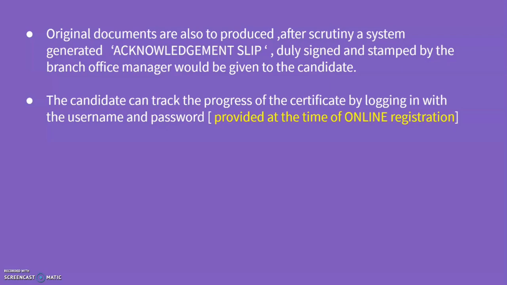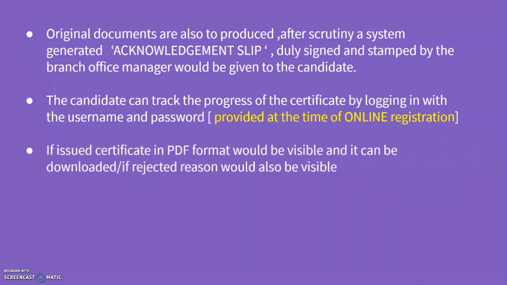Then after that you can get the status by logging into the portal where you have registered online for the Ward of IP certificate, and if issued you will get a PDF file of your Ward of IP certificate.